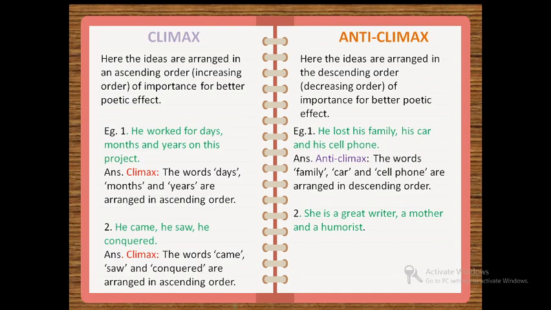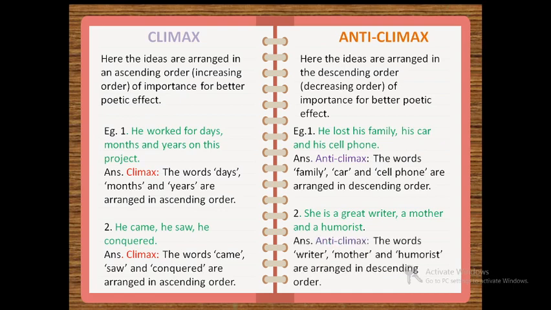So here also you will notice that the ideas are arranged in the descending order or in the decreasing order of importance. She is a great writer. She is a mother and she is also a humorist. So you will explain this figure of speech as answer, anticlimax. The words writer, mother and humorist are arranged in descending order.